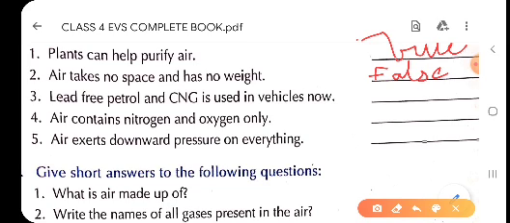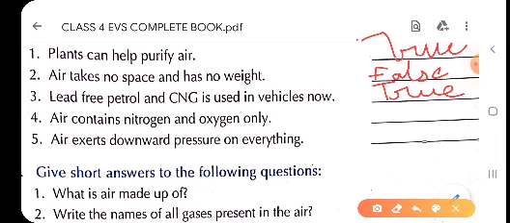That is why nowadays these fuels are used in the vehicles to control or reduce air pollution. That is why this statement is true. So, it is true, T-R-U-E, true.